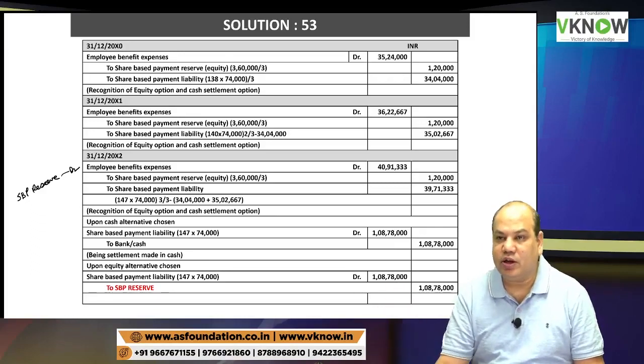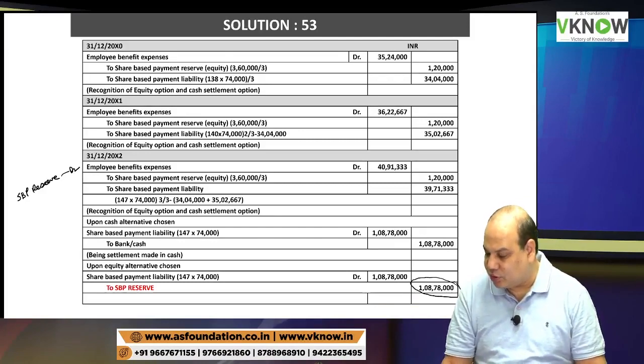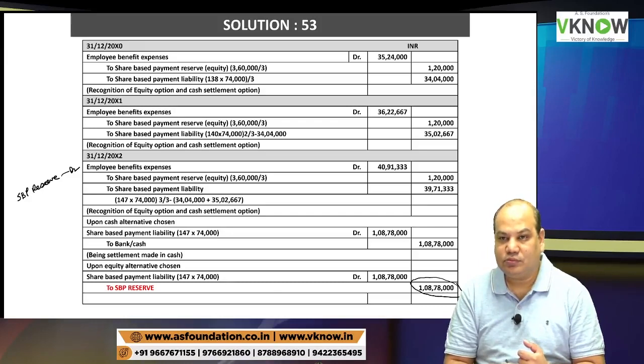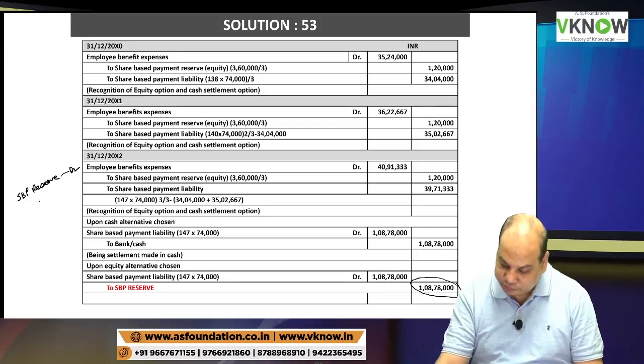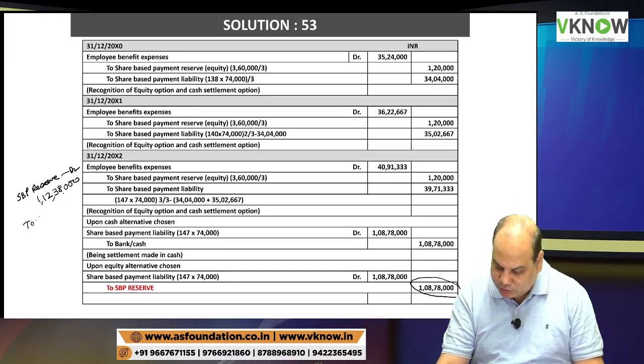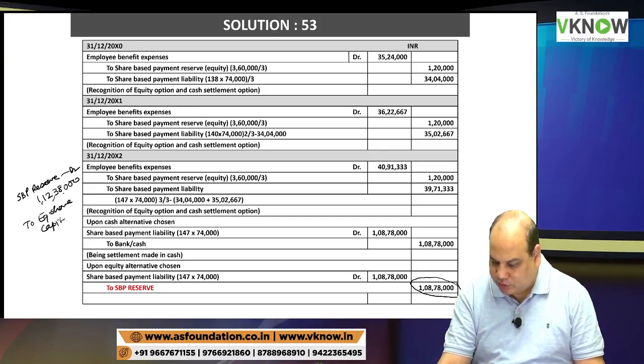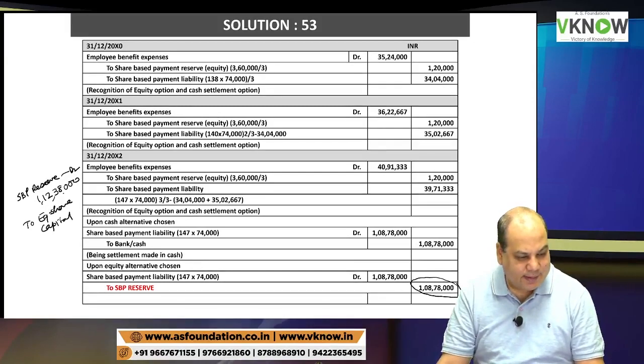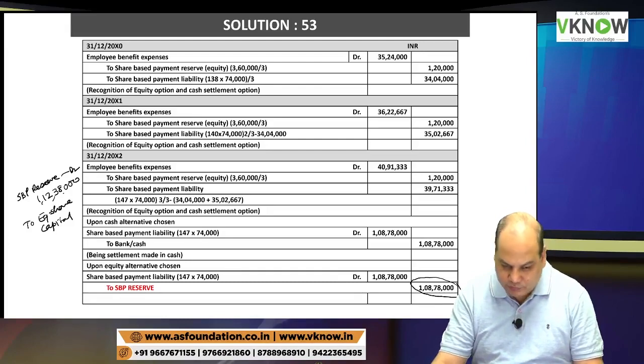Now SBP reserve will have how much balance now? 3,60,000 was already there plus this 1 crore 8,78,000. So how much is that? 1 crore 12 lakh 38,000 to equity share capital. How many shares are there? At least you can tell me the shares. 90,000 shares are there.